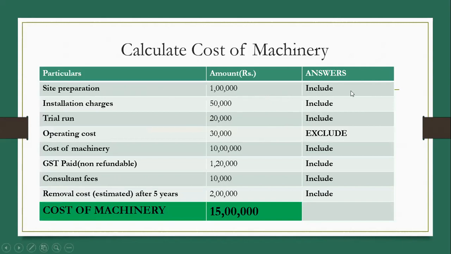So as it is discussed, site preparation include, installation charges and trial run include, operating cost 30,000, it should be excluded, it is transferred to P&L account. Then cost of machinery 10 lakh, GST, consultant fees and removal charges. All these charges should be added to cost of machinery. So finally, after excluding the operating cost, machinery cost is 15 lakh.